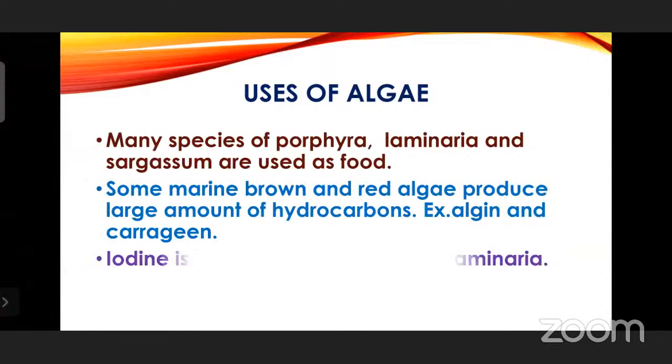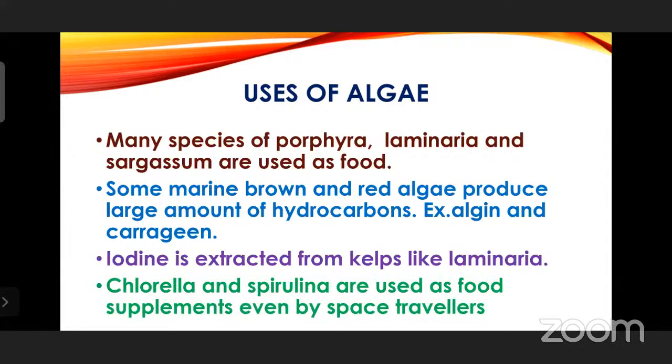Many species of Porphyra, Laminaria, and Sargassum are used as food. They are a good source of proteins and carbohydrates. Some marine brown and red algae produce large amounts of hydrocolloids, for example algin and carrageen. And iodine is extracted from kelps like Laminaria. Laminaria grows about 100 meters in length, and these Laminarians are widespread over huge areas and are called kelps. From these kelps they extract iodine, which is very important.